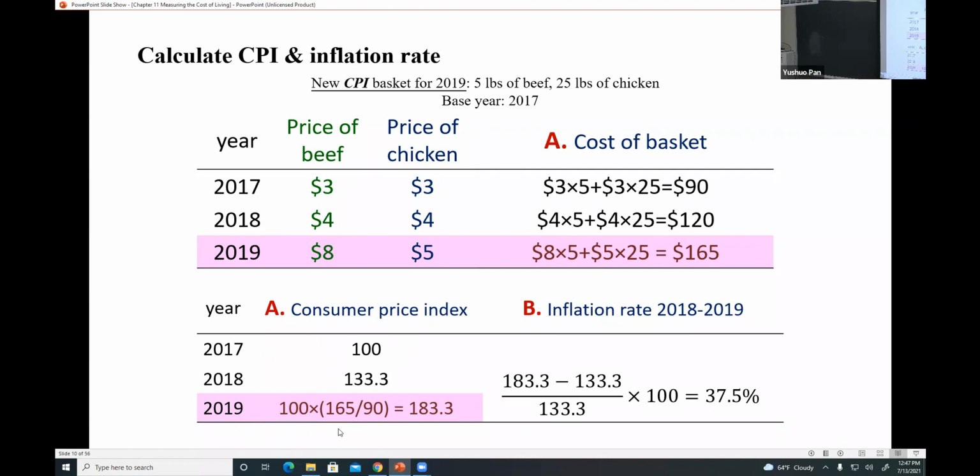What will change is the CPI in 2019. And again, to find the inflation rate, use the CPI in the second year, or the current year, minus the CPI in the last year, right? And don't forget to multiply by 100 to get the percentage change.